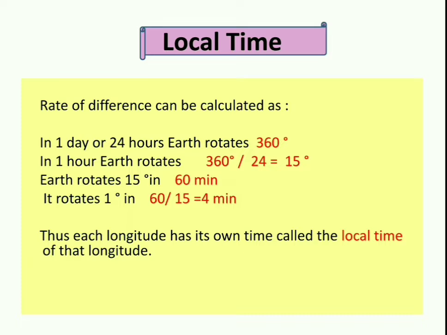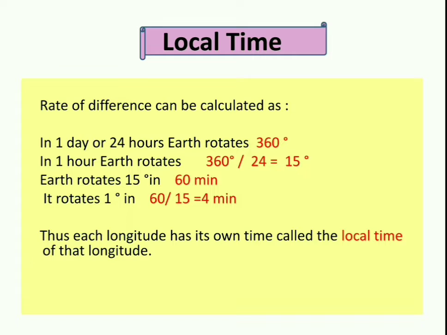So in 1 hour, Earth will rotate 360 divided by 24, that means 15 degrees. So in 1 hour, Earth rotates 15 degrees. Earth rotates 15 degrees in 60 minutes. Then it rotates 1 degree in 60 divided by 15, that means 4 minutes. It shows that every longitude has its own time called the local time.